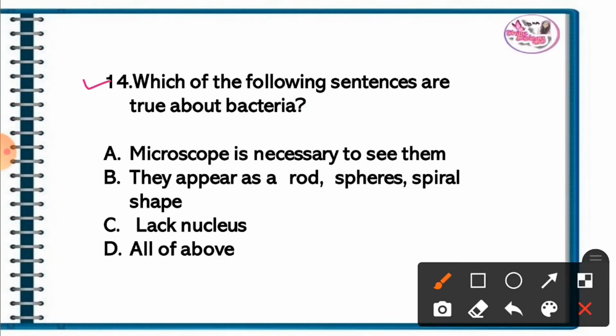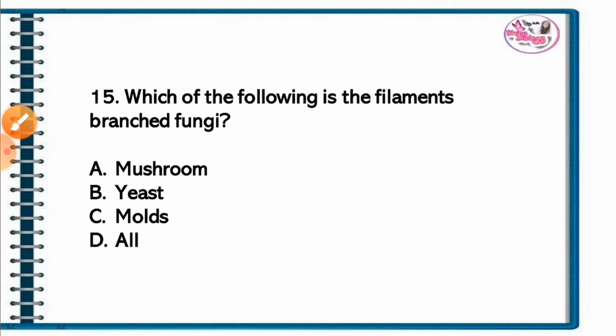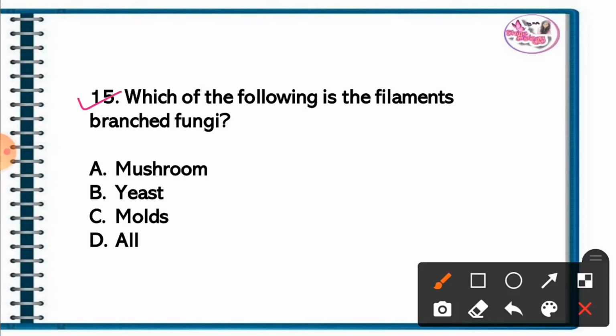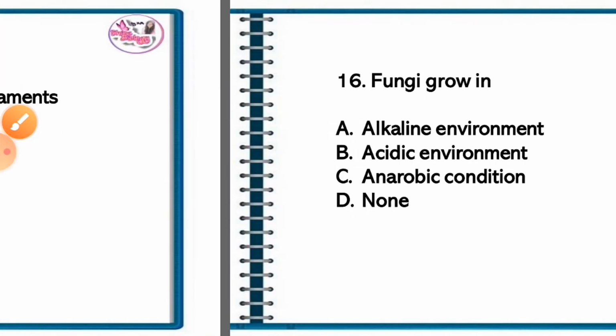Question 14. Which of the following sentences are true about bacteria? The correct answer is option D. All. A microscope is necessary to see them. They appear as rod, sphere, and spiral shapes, and lack a nucleus, which are the characteristics of bacteria. Question 15. Which of the following is a filamentous branching fungi? The correct answer is option C. Molds are filamentous branching fungi.